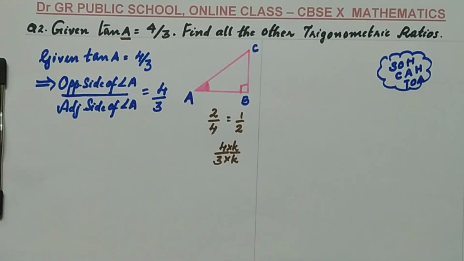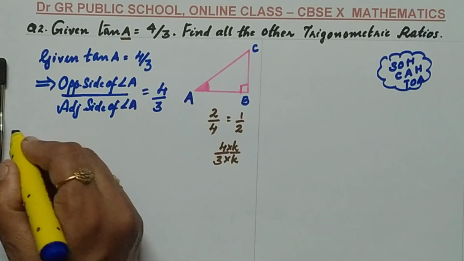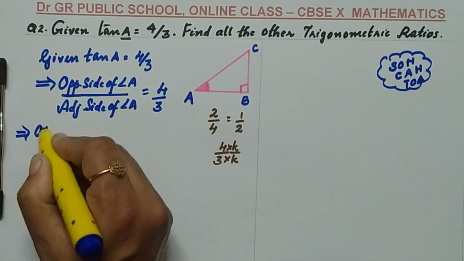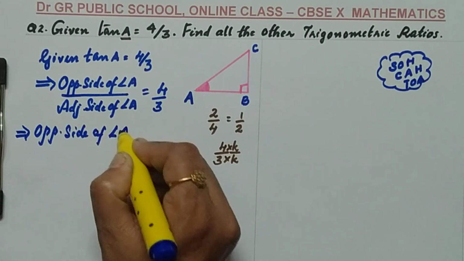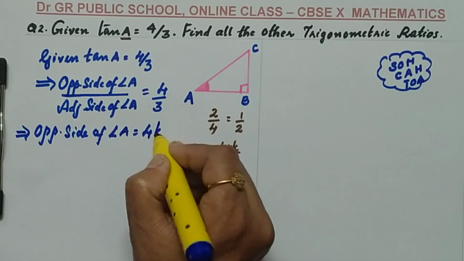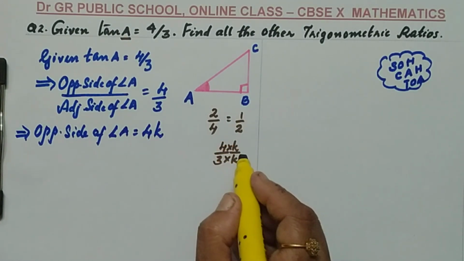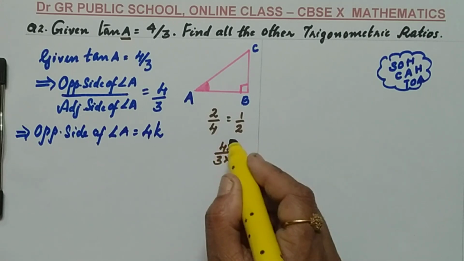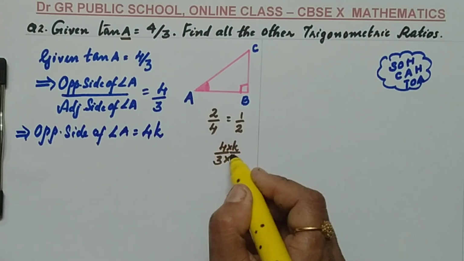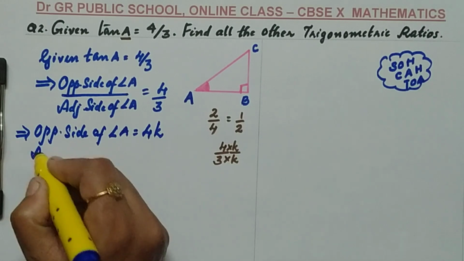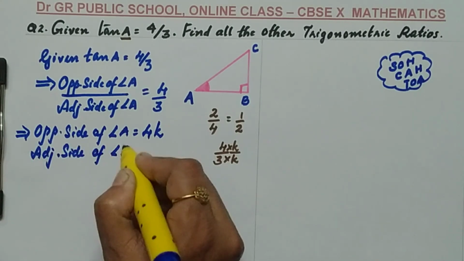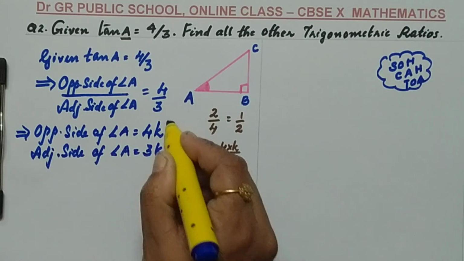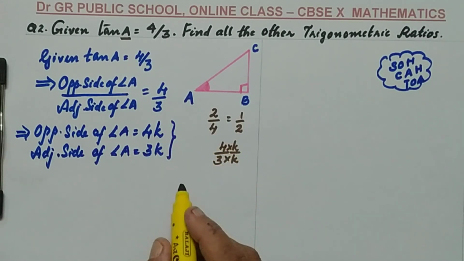So what we want to do from this step is take the opposite side of angle A equals not 4, because we don't know whether any common factor is there. So the opposite side I need to take as 4k. Why? Because it is a ratio. In the same way, the adjacent side of angle A you need to take as 3k. I hope you understand why we write 4k and 3k, as it is a ratio.